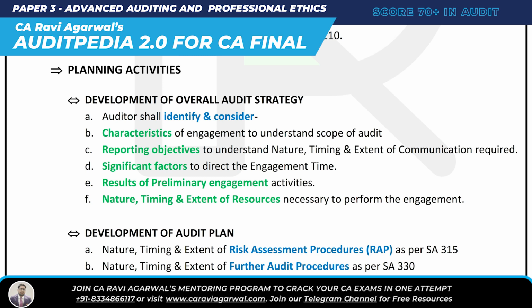So now what are we studying? Come on, tell me. SA 300. We are studying SA 300, planning an audit of financial statements. What is the objective of that standard? To plan the audit so that it is performed in an effective manner. What are the requirements? There are 3 requirements in SA 300.